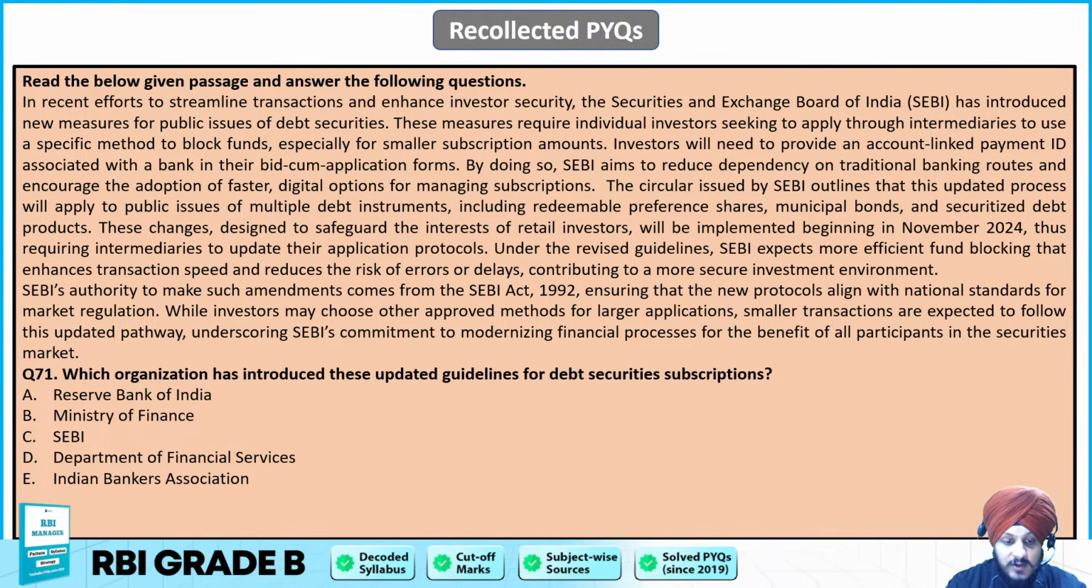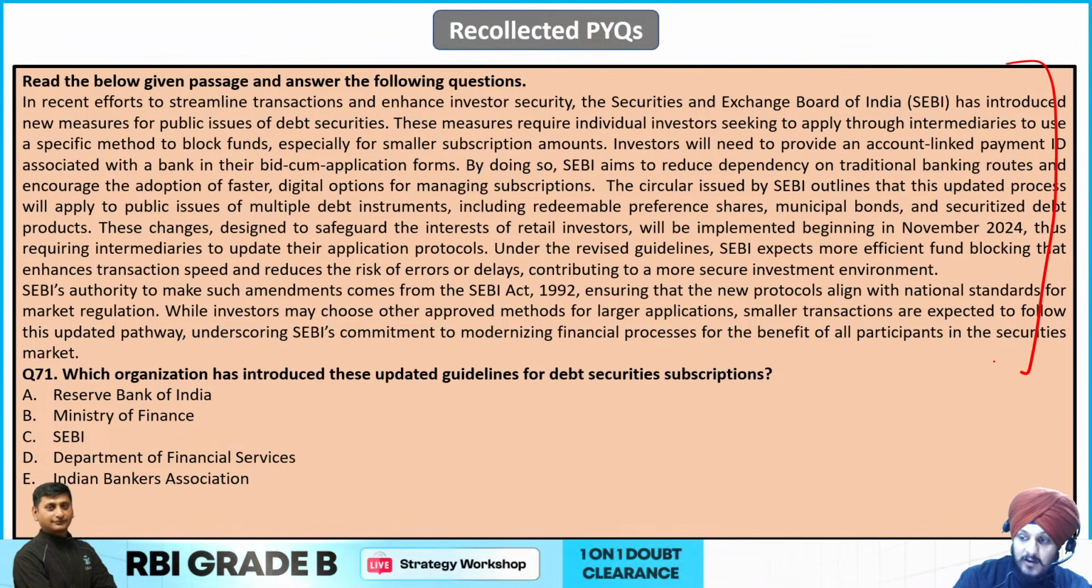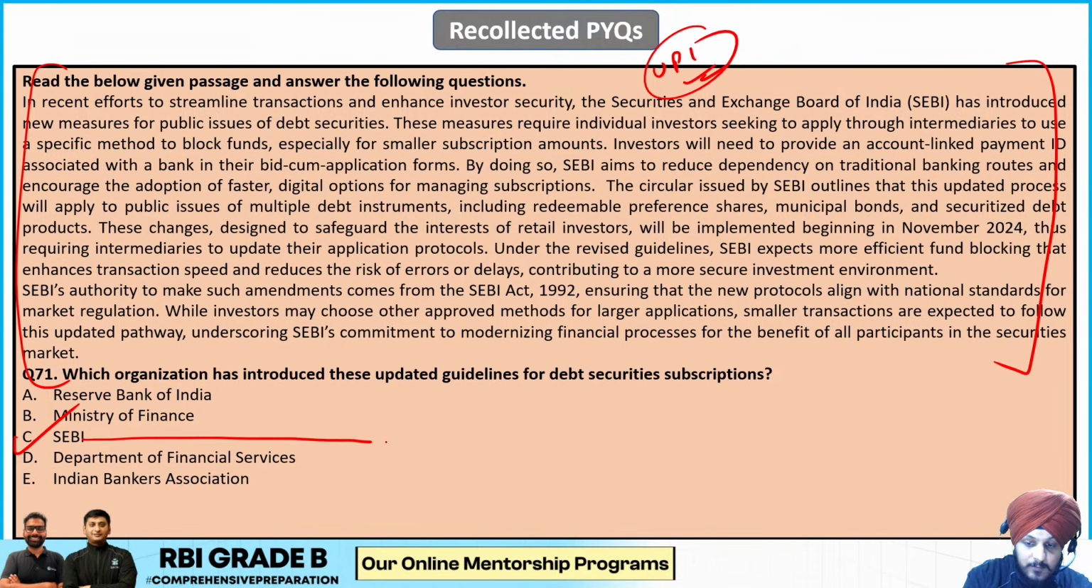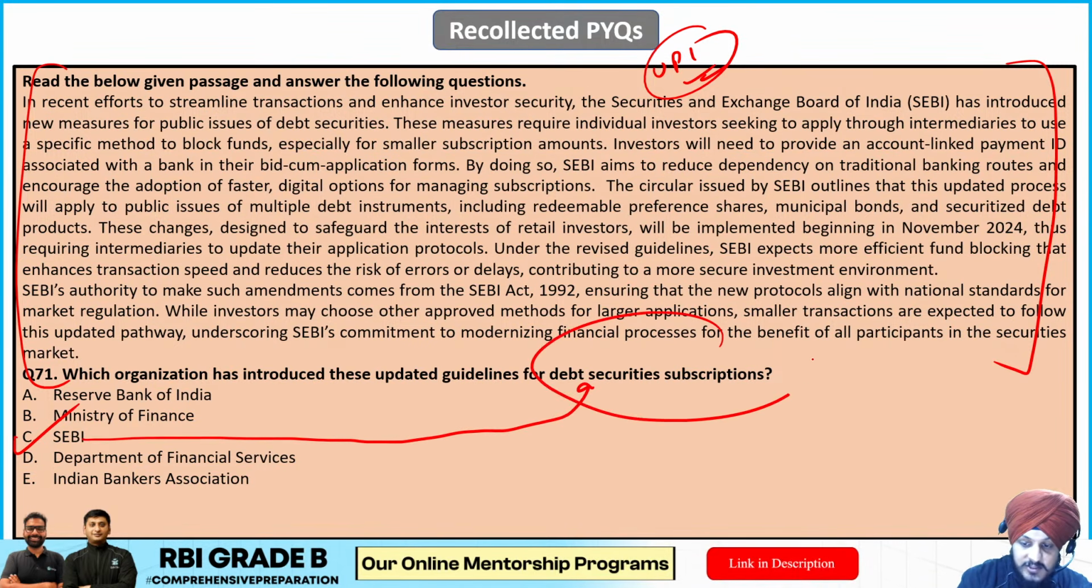Now the next one, which organization has introduced these updated guidelines for debt security subscriptions? Right, so it is talking about the same paragraph over here. So it is talking about the UPI based fund blocking system. So it is by SEBI, right? You need to know that it is by SEBI regarding the debt security subscriptions.